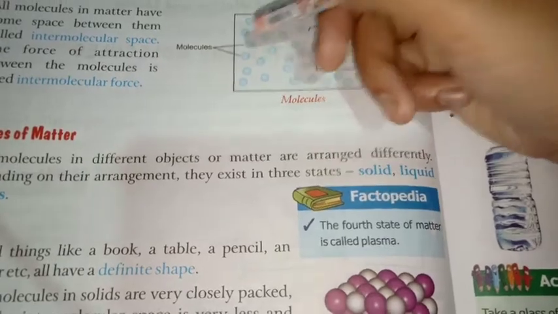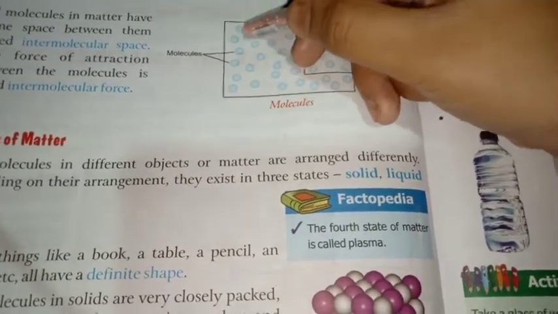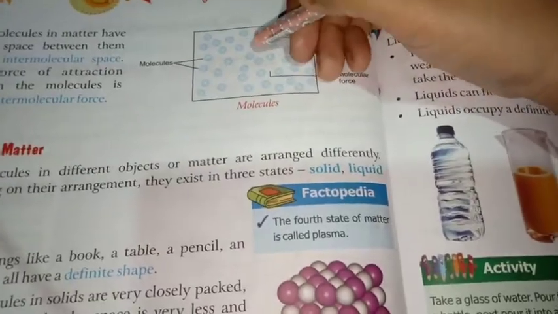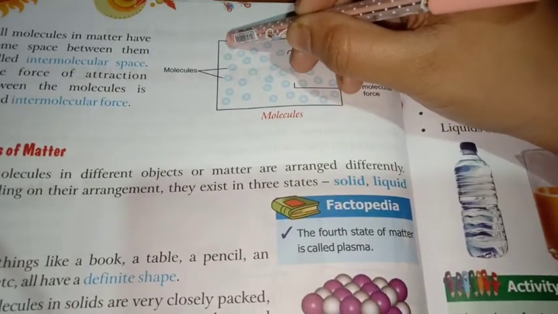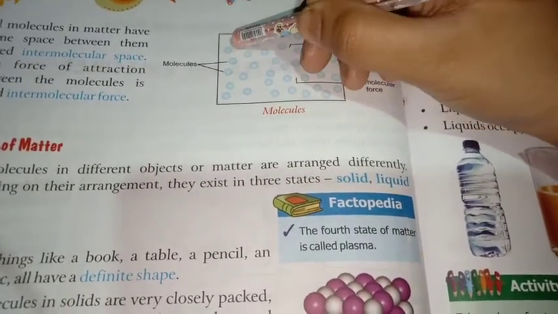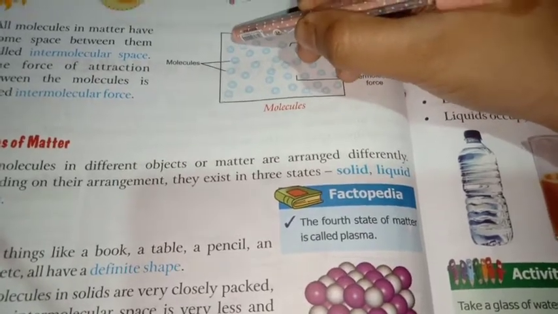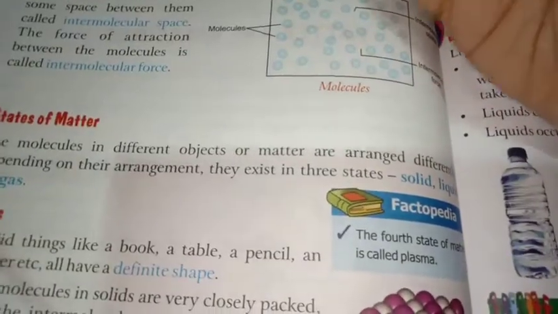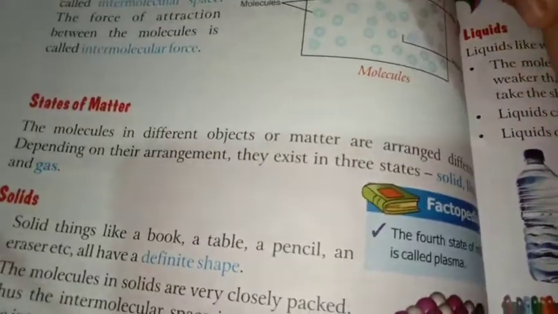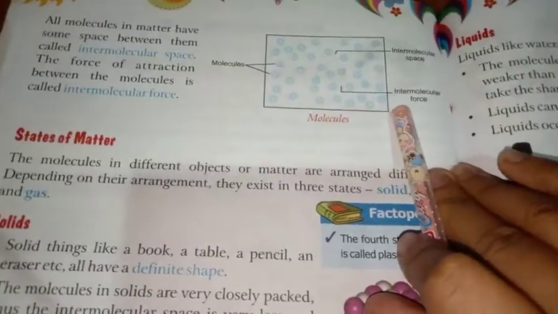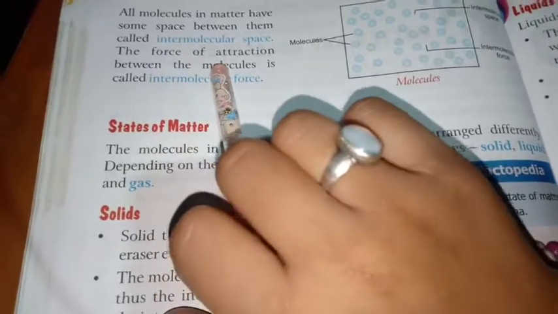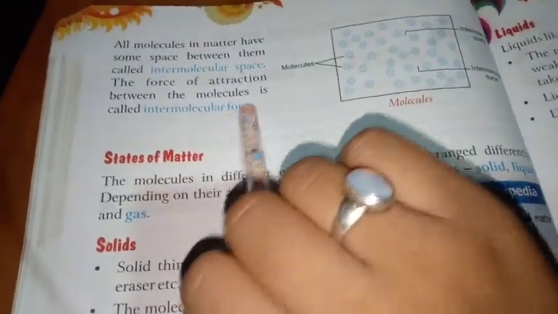See, for example, in this picture, these blue colored round images are molecules. Between these molecules there is a gap, isn't it? This is one molecule, this is the other molecule, this is the third molecule. So between these there is some space. Okay, it is empty space. Between two molecules there is a little empty space, so what is that empty space called? Intermolecular space. The force of attraction between the molecules is called intermolecular force.